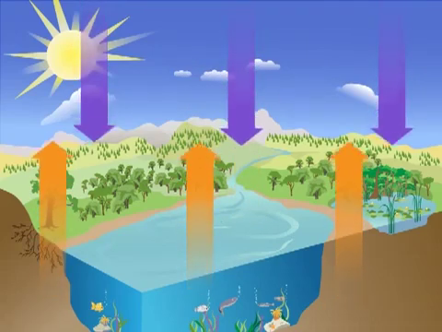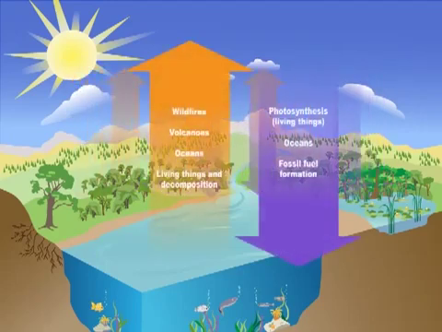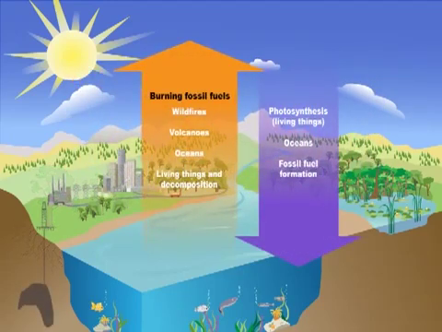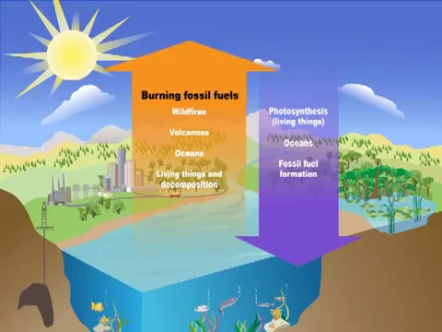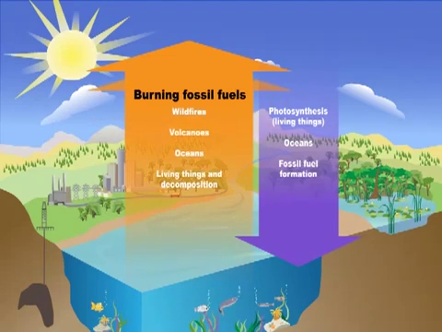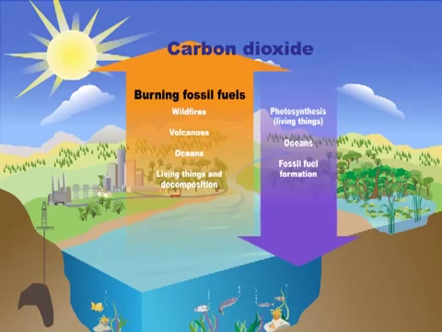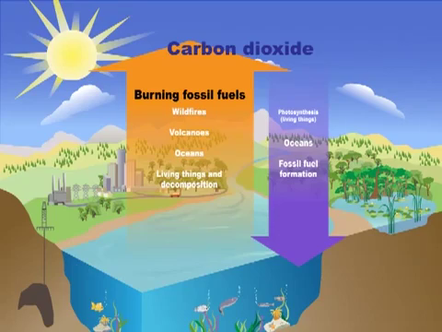All these different parts of the carbon cycle should be in balance, but people's activities are disrupting the cycle and knocking it out of balance. When we burn coal, oil, and gas to create energy, we're taking carbon from deep underground and putting it into the atmosphere faster than natural processes can take it away. After all, it took millions of years for those fossil fuels to form. Now the atmosphere is getting overloaded with carbon dioxide. In addition, when we cut down forests, that leaves fewer plants to take carbon dioxide out of the atmosphere.